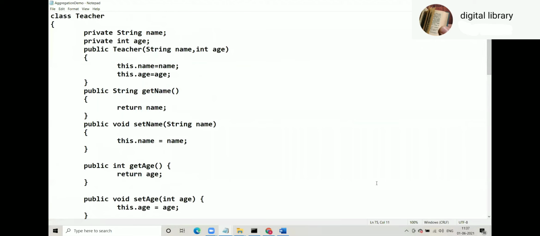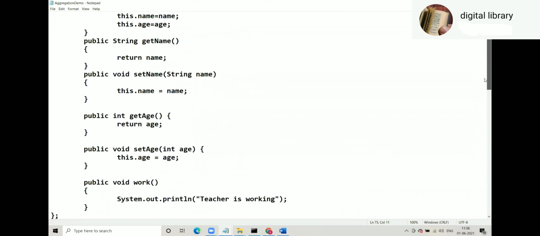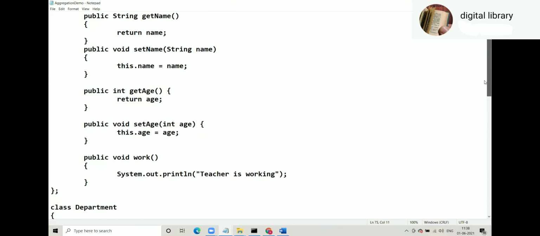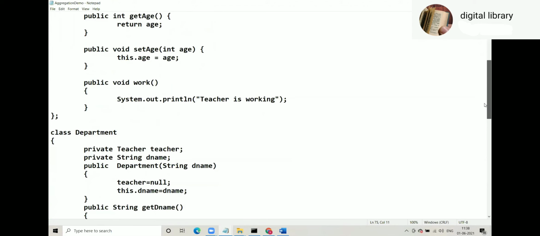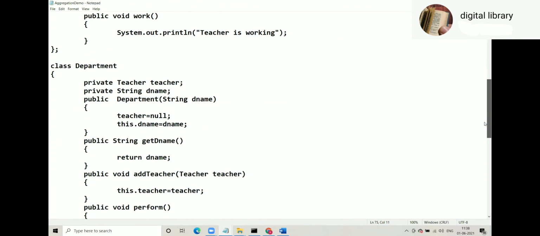Teacher. Teacher has work also. Department class.